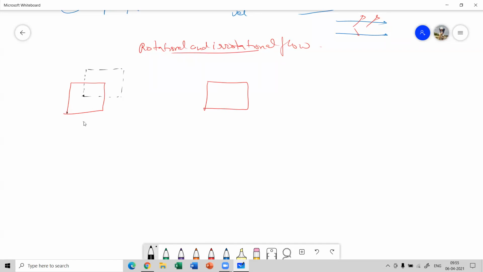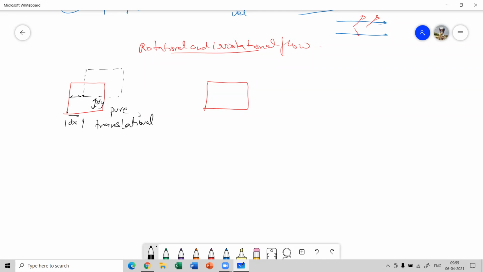That means it moves by a distance dx and it moves by a distance dy, in this direction. So this is your pure translation of the fluid.